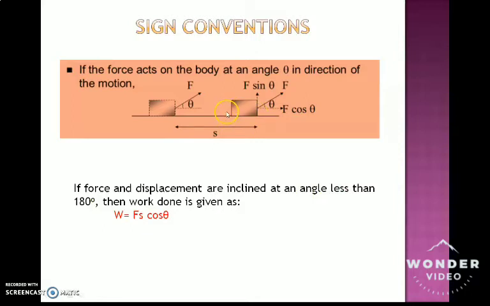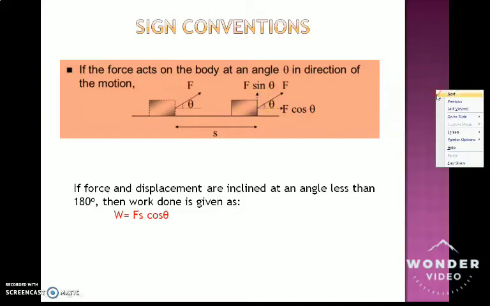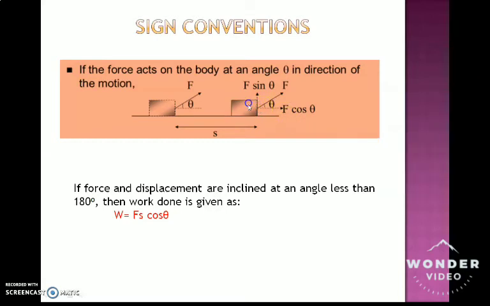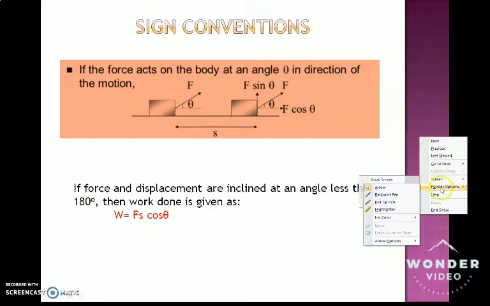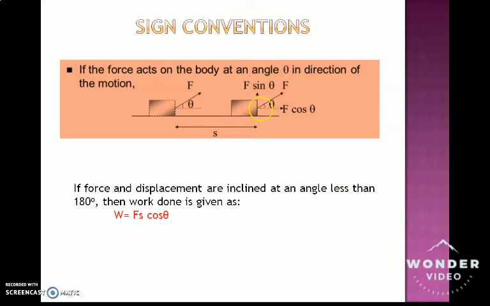If you consider the total angle from this particular point to this particular point, this will be 180 degrees.